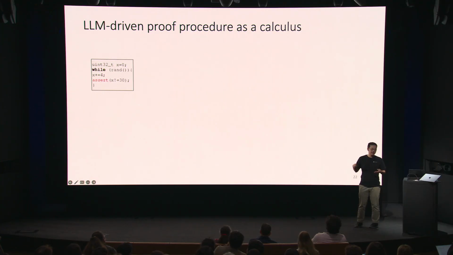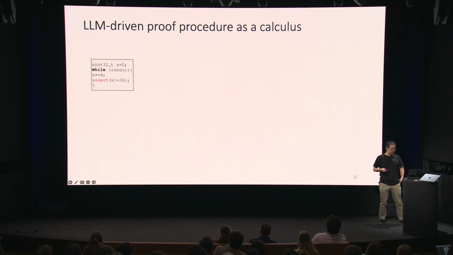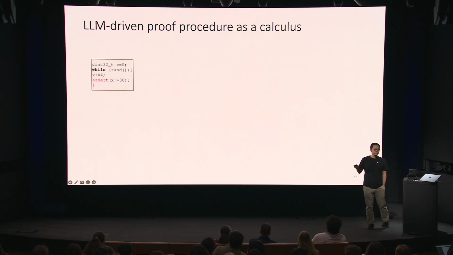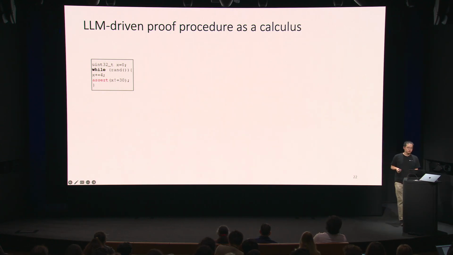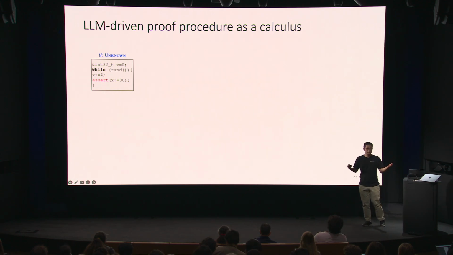Part of the reason is that it's very obvious to the human eye that this assertion should hold, but it turns out that coming up with an invariant is hard. For example, the invariant in this case is x modulo 4 is equal to 0. That's a very helpful invariant, but the modulo operator is not in the program, right? So it's hard for an automated reasoning tool to guess that modulo might be useful. But it's not a challenge for a language model, as it turned out in this case. But we still need to handle the case where the proposal is incorrect, right?